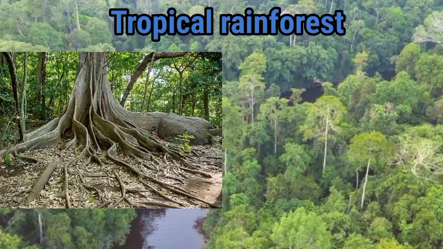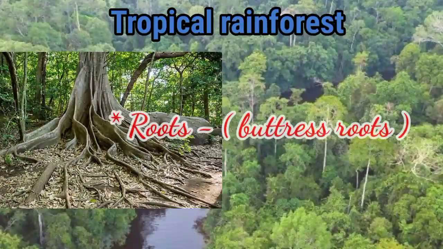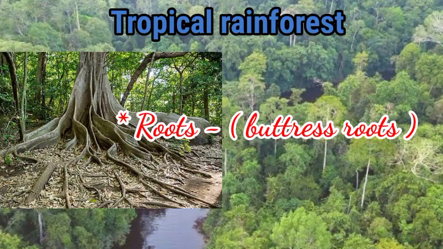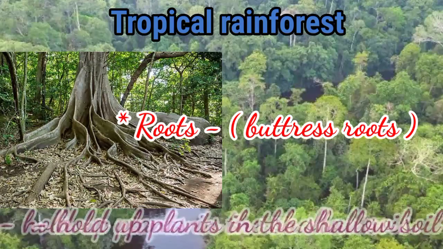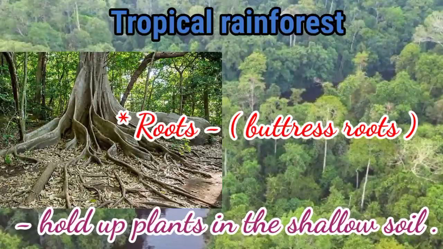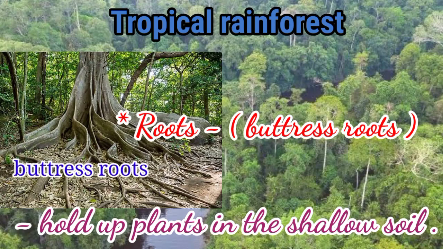Next, roots. The roots of plants growing in this region have buttress roots to hold your plants in the shallow soil. See, these are buttress roots to hold your plants in the shallow soil.